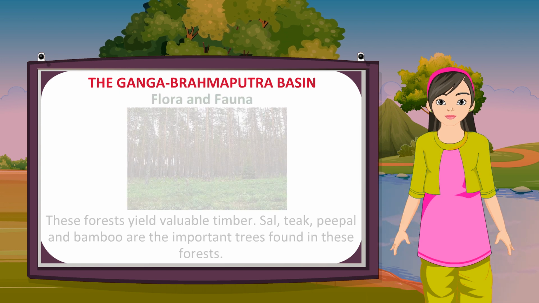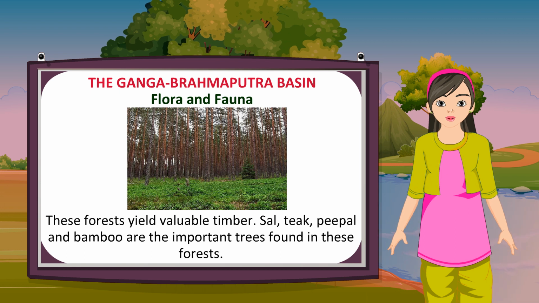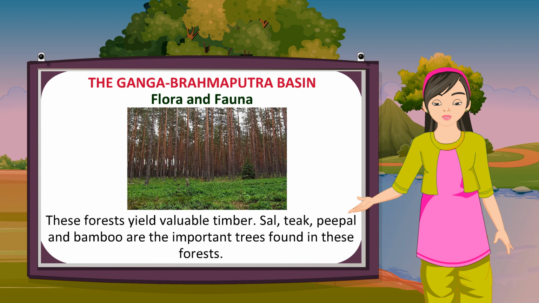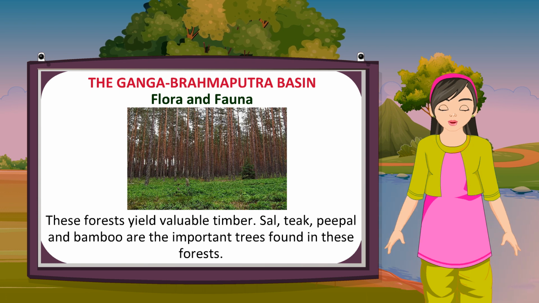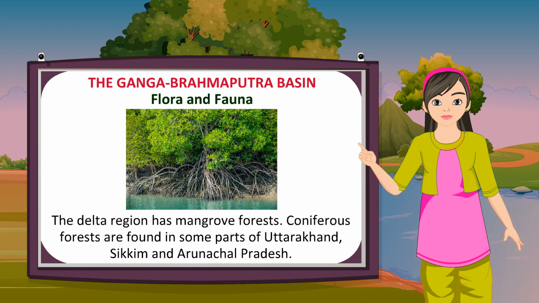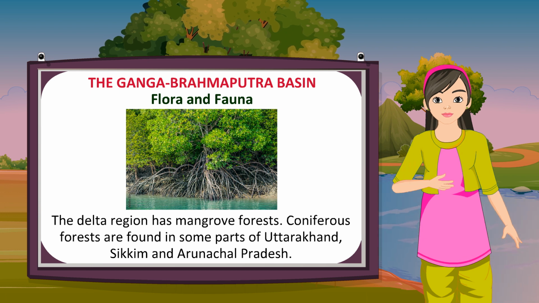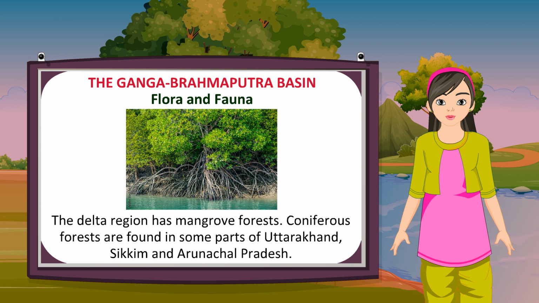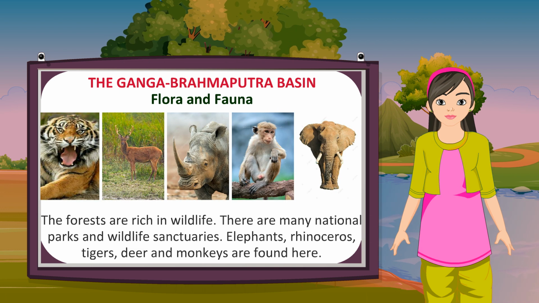Flora and fauna. The forests in the Ganga-Brahmaputra Basin are mostly tropical deciduous. These forests yield valuable timber. Sal, teak, peepal and bamboo are the important trees found in these forests. The delta region has mangrove forests. Coniferous forests are found in some parts of Uttarakhand, Sikkim and Arunachal Pradesh.